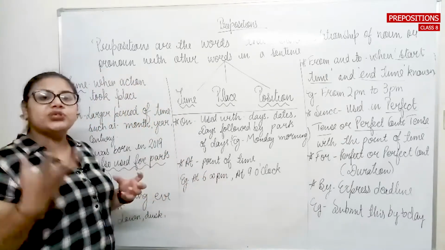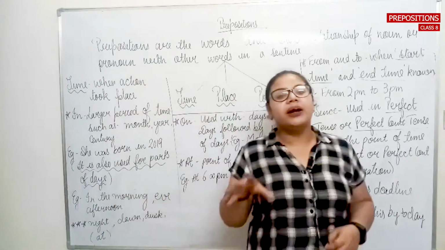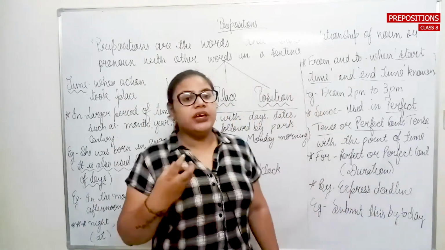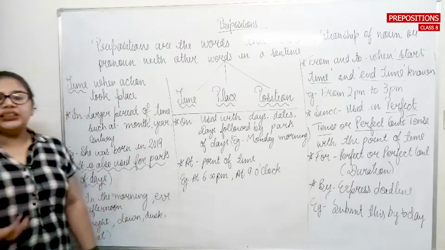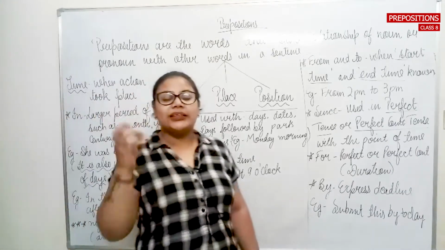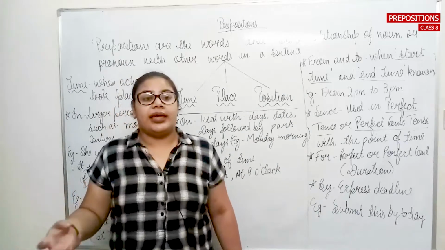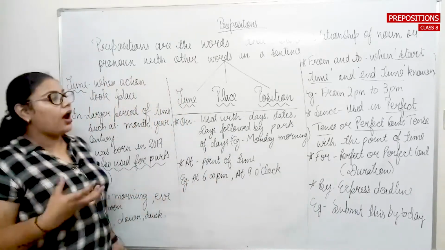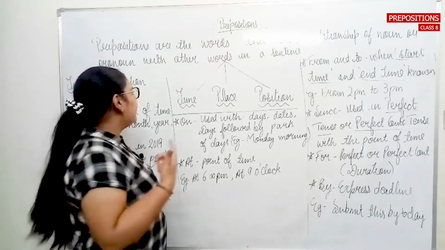Basically वो हमें position बताता है, whether the position is about the time, place or a particular position. So whenever we are talking about the words that show the relationship between the noun and the pronouns, noun और pronouns की relationship बताता है, और जितने भी वर्ड्स लेफ्ट ओवर हैं सेंटेंस के अंदर, those particular words are called preposition in grammar.